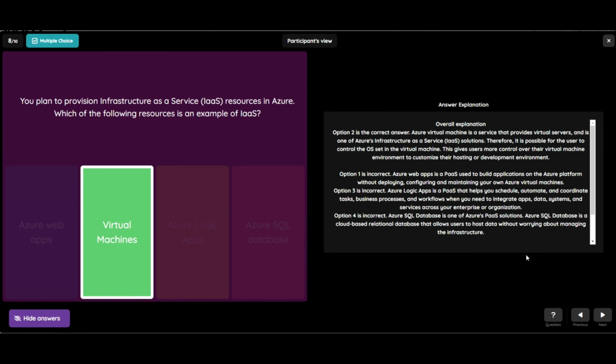So Azure Virtual Machine is a service that provides virtual servers and is one of Azure's infrastructure as a service solutions. Therefore, it is possible for the user to control the OS set in the virtual machine. This gives user more control over their virtual machine environment to customize their hosting or development environment. And let's see the other options.